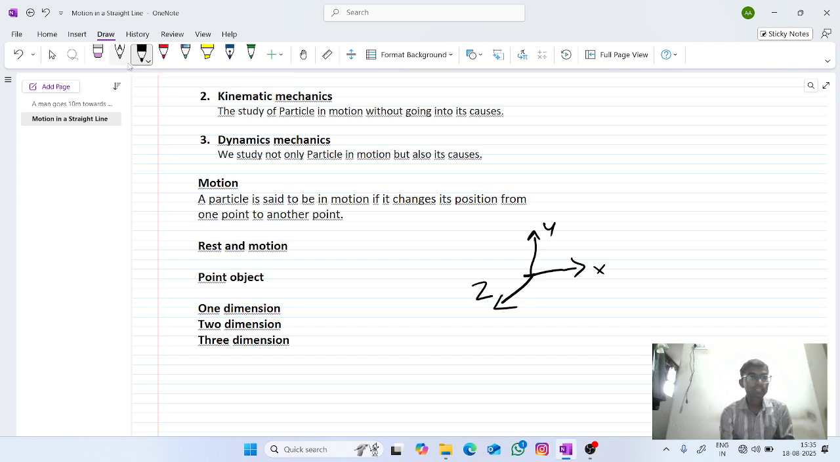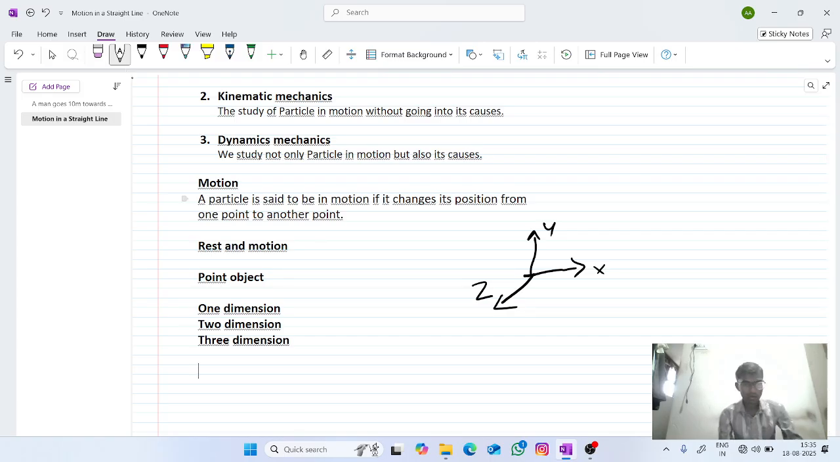The example for three dimension is a kite flying in the windy sky. Another example is an aeroplane flying in the sky. These are the examples for the three dimensions. Okay. So next